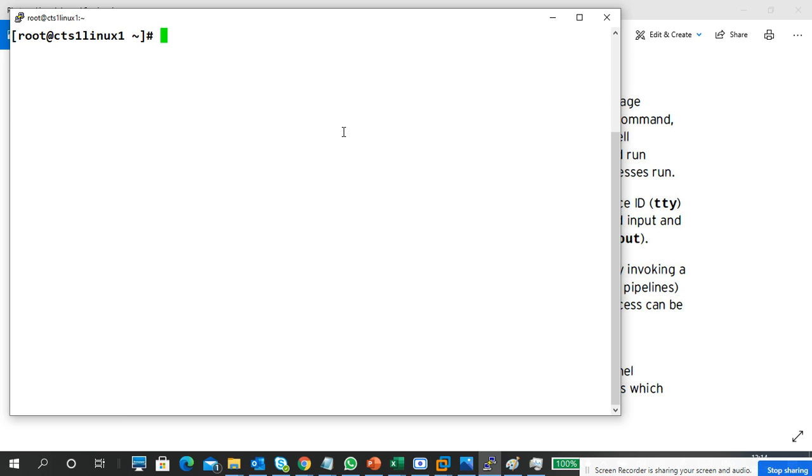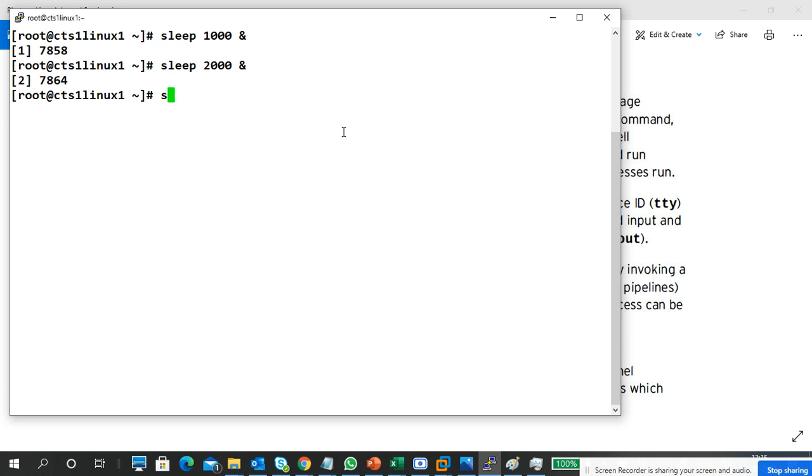Normally if you have a GUI interface, we didn't use that one, we are using minimal. If you have a GUI interface, I can show you how to control the process, how to kill the process, and how to run the process in the background. So we can see that one. Now we'll start with a normal one, step by step. Just see, sleep. I'm running three processes. One is with 1000, another one is 2000, another one is 3000.